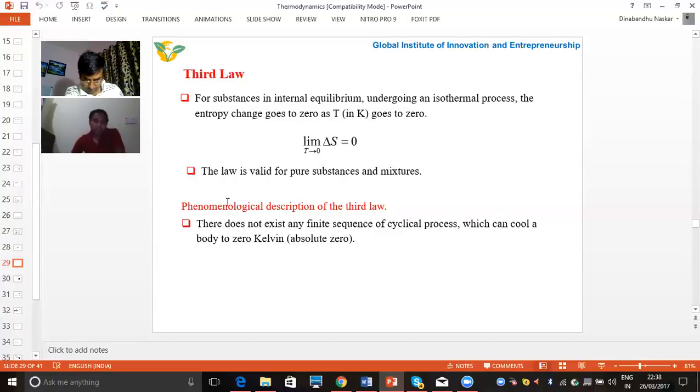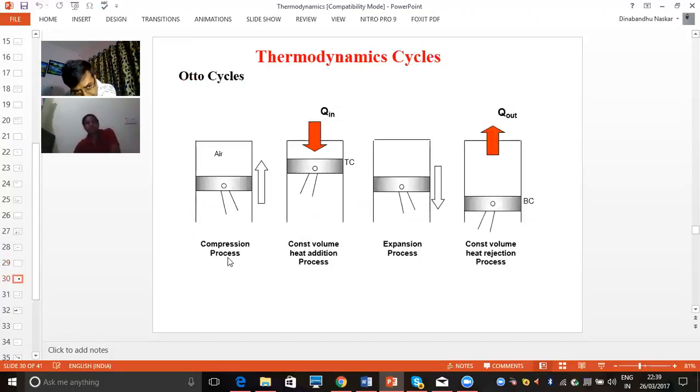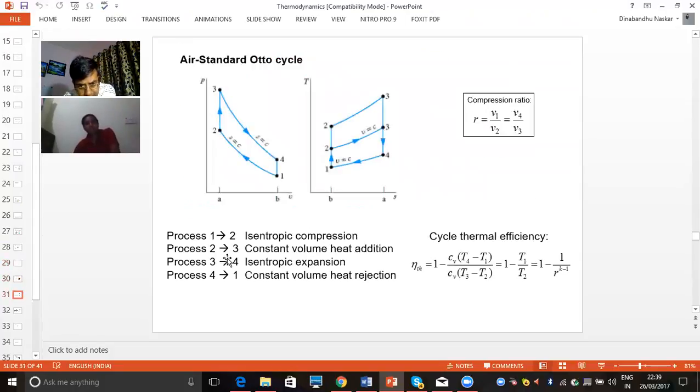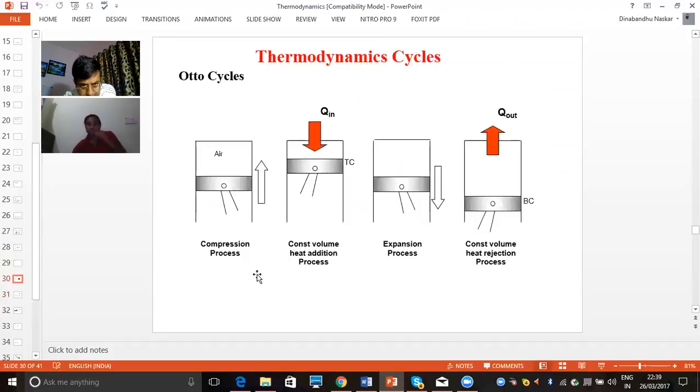The third law of thermodynamics also concludes that there does not exist any finite sequence of cyclic processes which can cool a body to 0 Kelvin temperature. Meaning for any body, attaining 0 Kelvin is very difficult. This is the third law of thermodynamics. So here we have discussed the zeroth law, first law, second law, and third law of thermodynamics with appropriate examples.